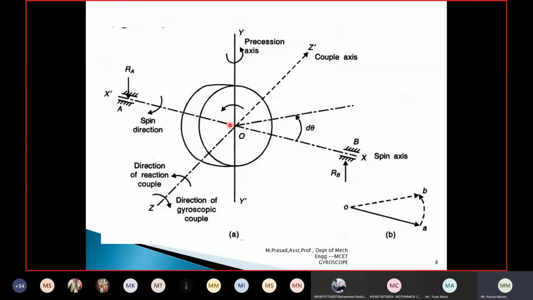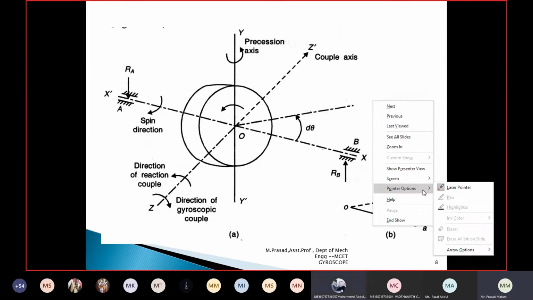When it rotates clockwise, the disc will move forward. When the disc rotates anti-clockwise, the disc will move backward. Now when the disc is rotating, it has angular velocity, and due to the clockwise motion it tries to move in the forward direction. This motion is represented with the line OA, which has angular momentum h,